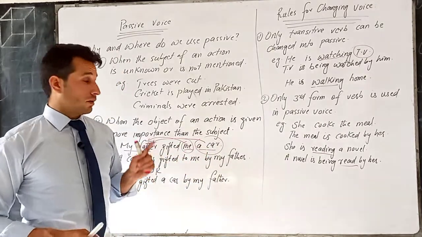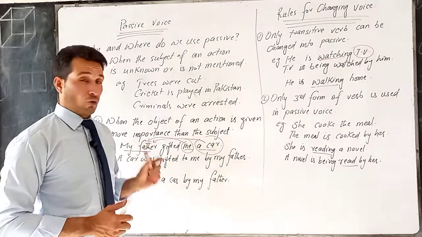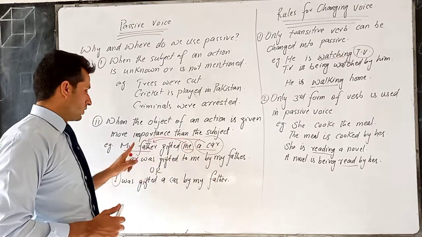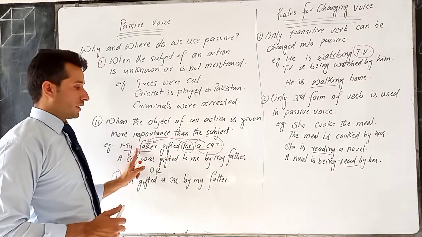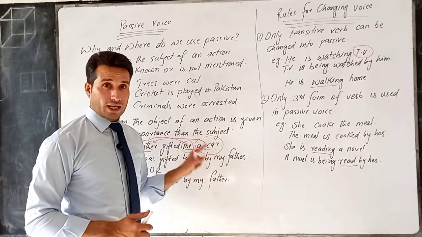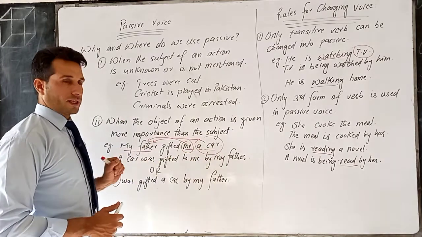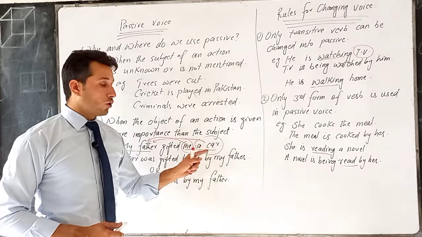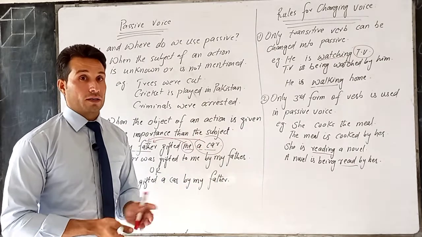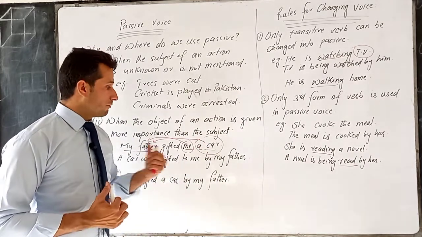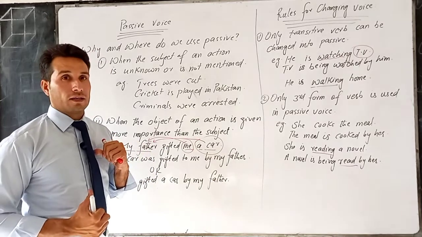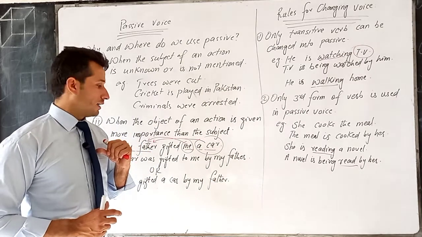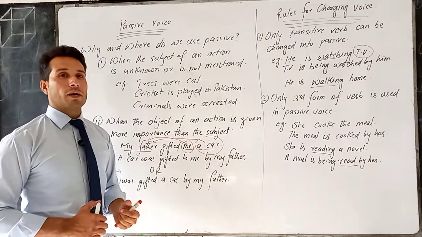Now what object do I want to focus on? If I want to focus me, I convert it with the subject and I bring it to the start of the sentence. And if I want to focus on the car, then I change it with the subject. For example, a car was gifted to me by my father. So here I want to give more importance to the car, that a car was gifted to me. But if I focus on I, that no one else got the car, I got the car. So I was gifted a car by my father.